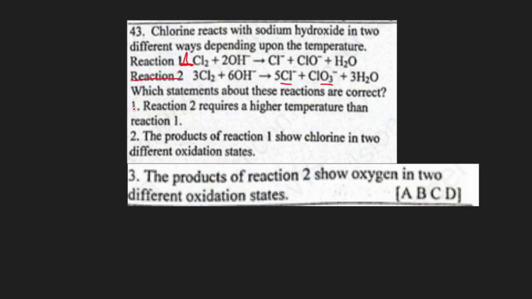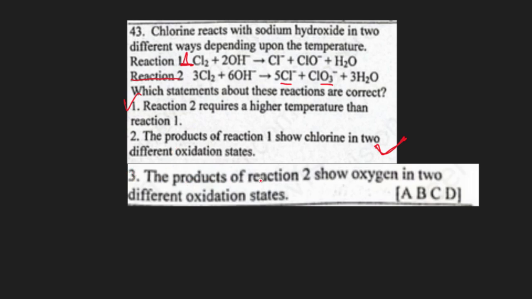So 1, they say reaction 2 requires a higher temperature than reaction 1. This is what I have just said. It's a true statement. 2, the products of reaction 1 show chlorine in two different oxidation states. That's why we talk about disproportionation. Chlorine is simultaneously oxidized and reduced in the reaction, making it correct.